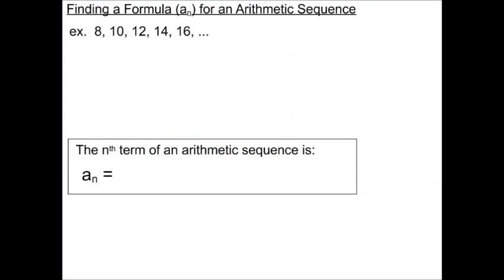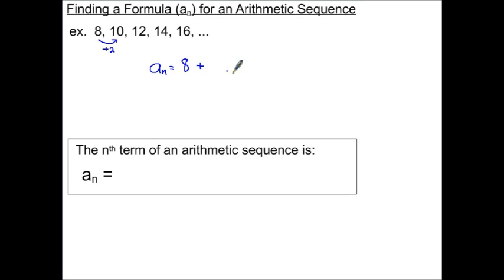Alright, as we've done in the previous section, we want to find a formula for these sequences on occasion, and realistically we've done it before, we just didn't call them arithmetic. I am going to formalize it here with a formula you can see down toward the bottom. This one is hopefully pretty simple. I've got 8 to 10 is plus 2, and it's a simple plus 2 the rest of the way, so I'm not going to bother writing those. The way I would do it before is to take the first term, and then figure out what I need to do to get from one to the next.